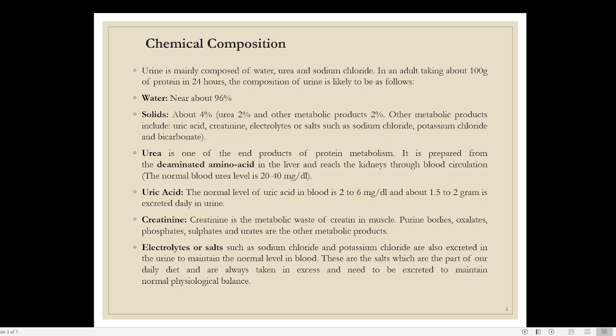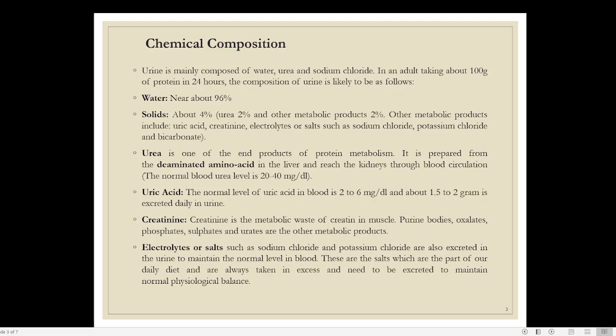Here you can also see the normal blood urea level indicated, that is 20 to 40 milligram per deciliter. DL means 100 ml, or deciliter. So that is the amount of urea present in 100 ml in a normal person.